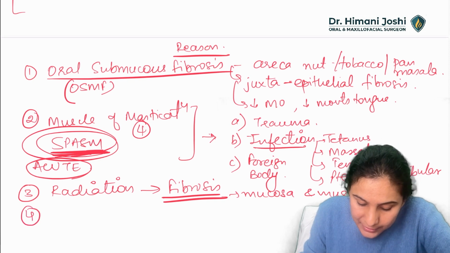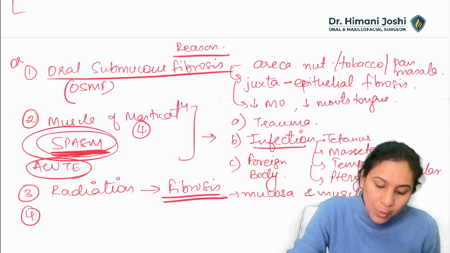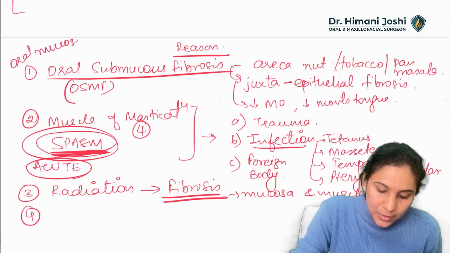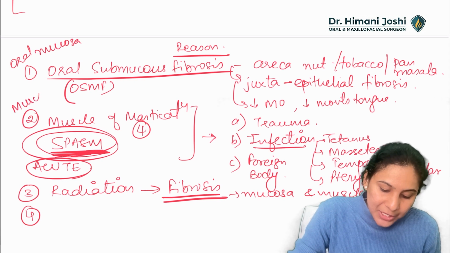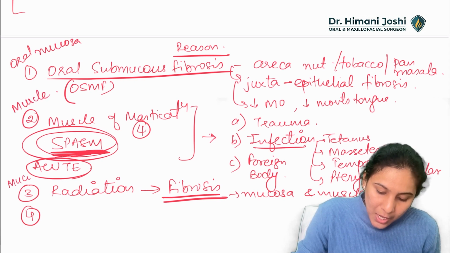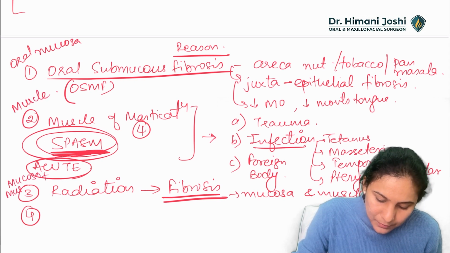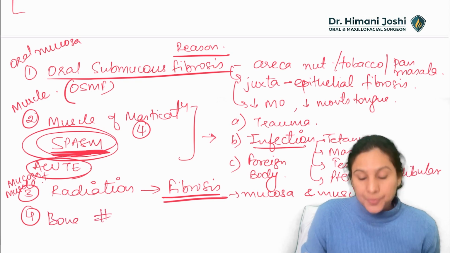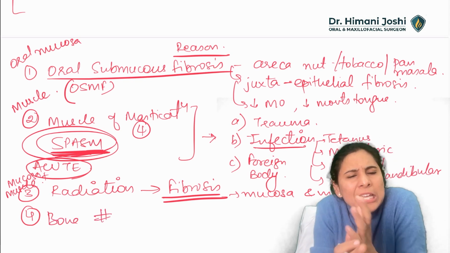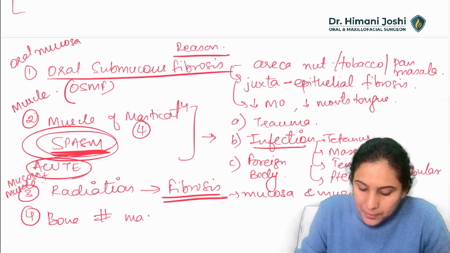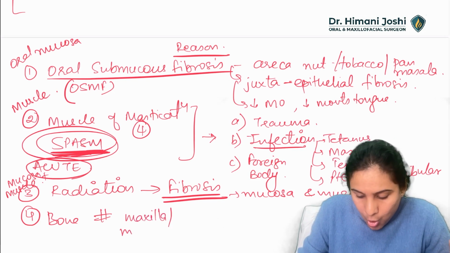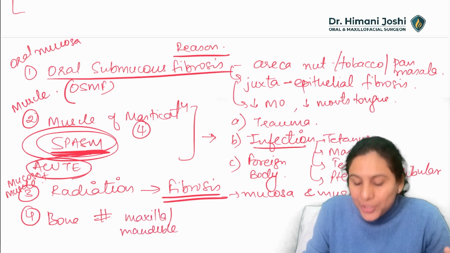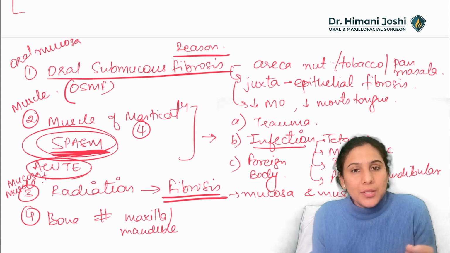Fourth reason, so we have seen the reason from oral mucosa, the reason from muscles of mastication, the reason from mucosa plus muscle. The fourth reason is from the bone, that is fracture. When there is any fracture of maxilla or mandible, or for that matter any facial bone, there can be trismus.